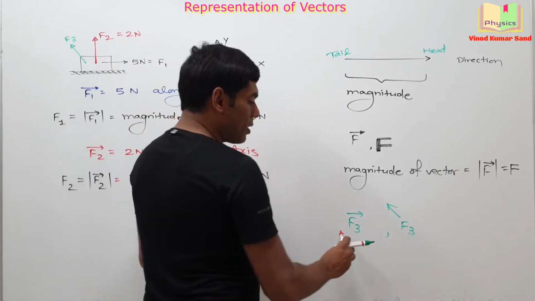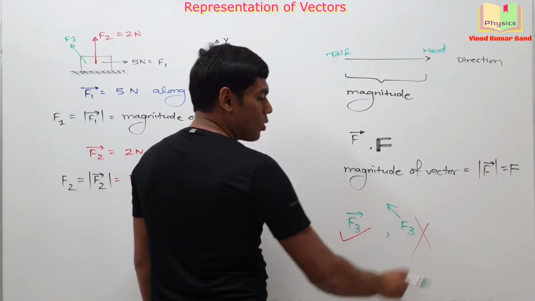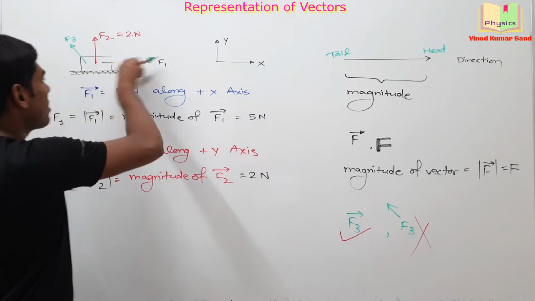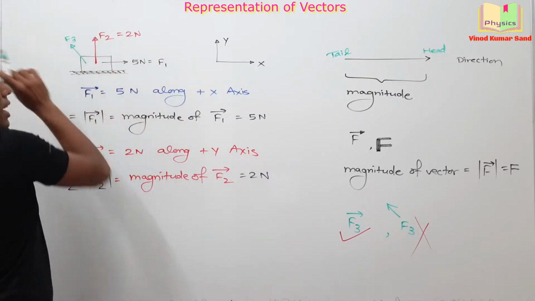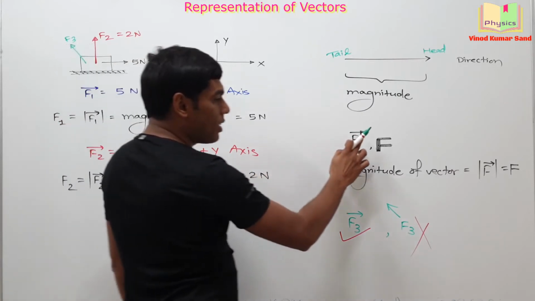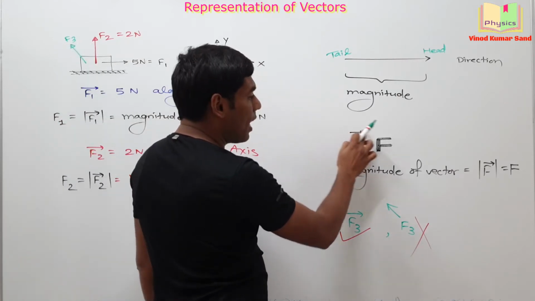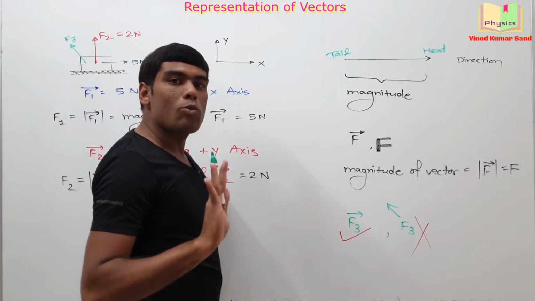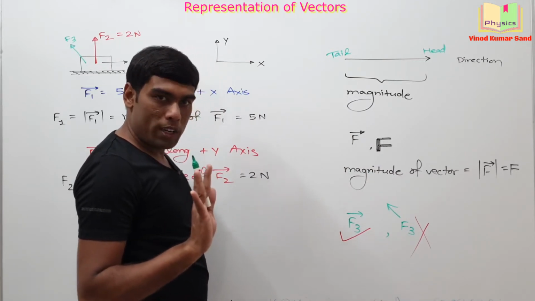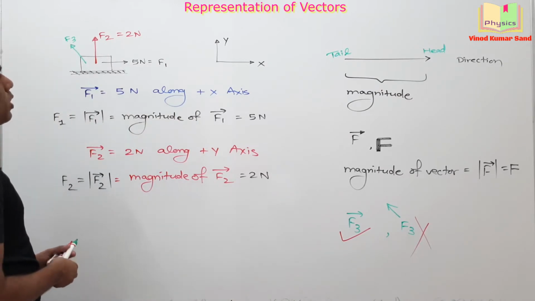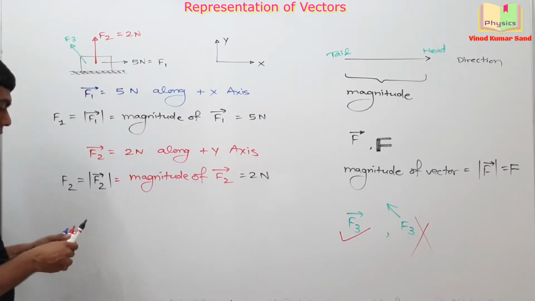Actually, the correct representation is this one. This is wrong. Wherever the vector might be directed, in this direction, in upward direction, in any direction, whenever you are representing the symbol of a vector, the arrow will be like this only. It's a standard notation. We cannot alter that. Fine? Okay. Now, let me ask you a few questions for conceptual clarity.